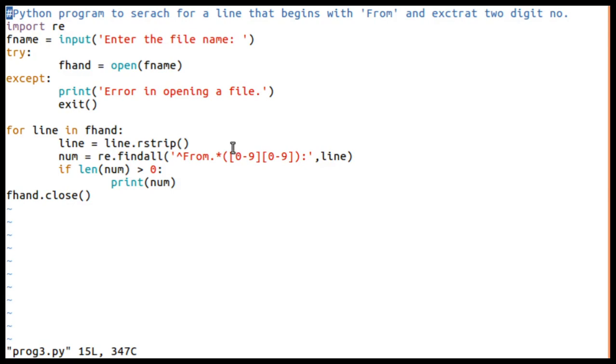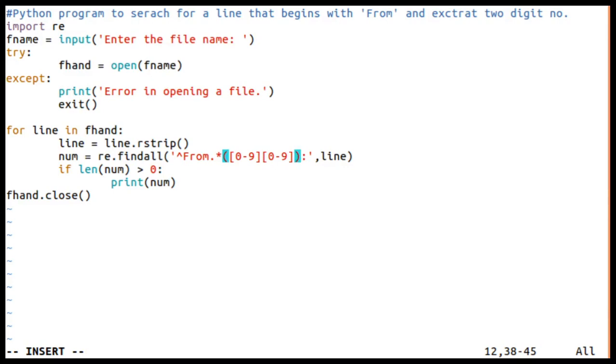Later, a space means one or more characters should be there here. So it is going to search for one or more characters, and here this one. After the space, whatever you want, you can add it here. Here it indicates zero or more characters; you can change accordingly.